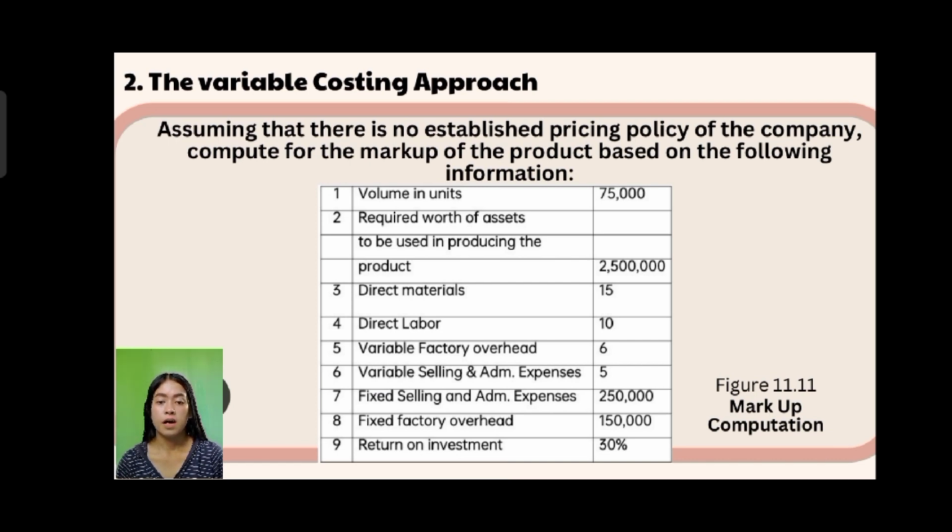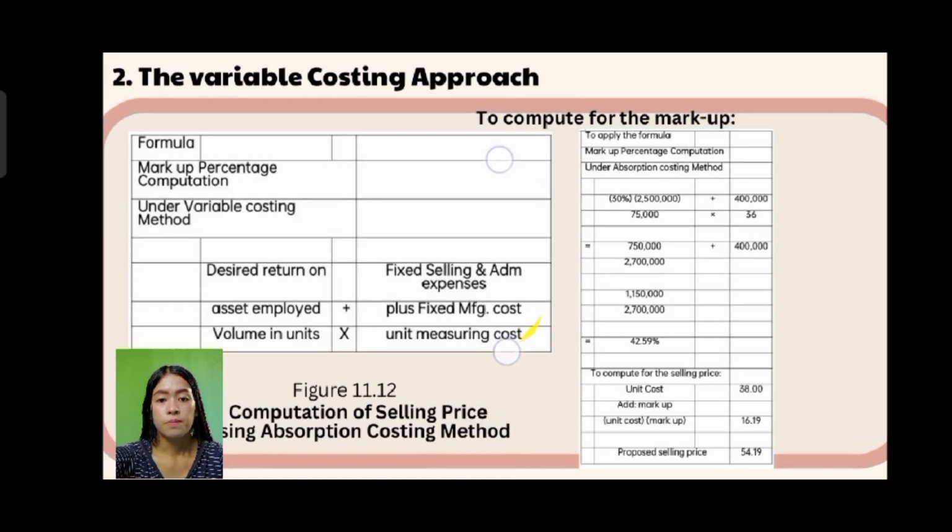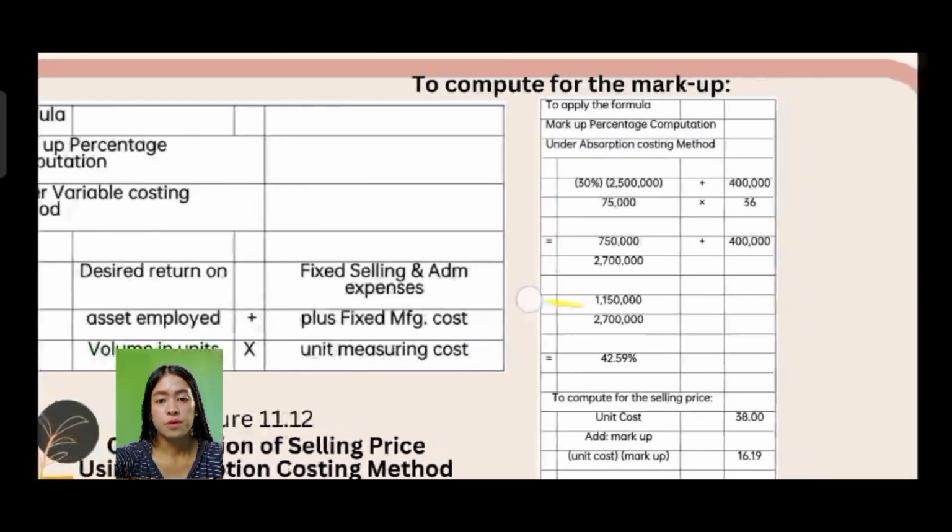So this is the markup computation. To compute the markup, here comes the formula: the desired return on the asset employed plus fixed selling and administration expenses plus fixed manufacturing cost, divided by the volume in units multiplied by the unit manufacturing cost. Here is Figure 11.12, the computation of selling price using the absorption costing method. To apply the markup, this is the markup percentage computation under the absorption costing method.